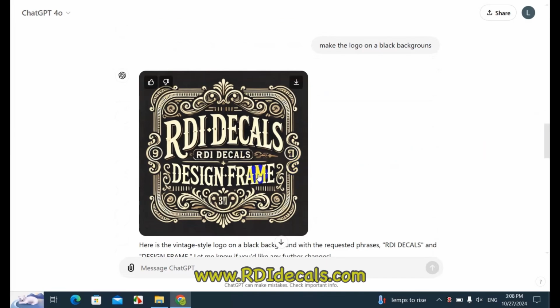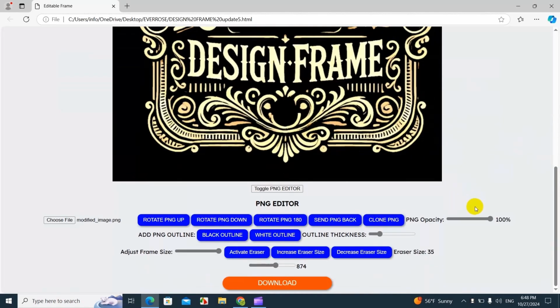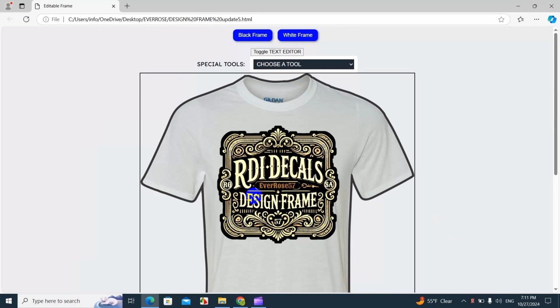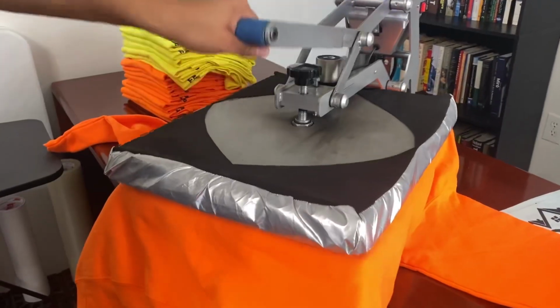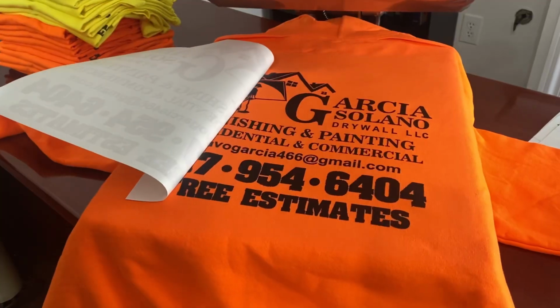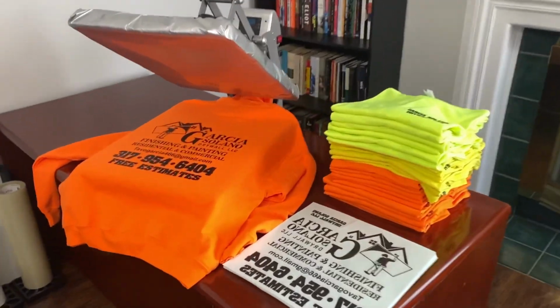Today I'm very excited because I'm actually gonna do something that I have never done before. I'm gonna work on a design, our design, using AI, because recently I've been watching a lot of videos of people using AI to make their designs, and I have actually tested this, but I came to a conclusion. These designs are really good for people that want to start their own branding, certain specific designs, Christian designs, all kinds of designs. However, for the type of business that we run, this is good, but it's not always going to work because we sometimes get customers that want a very specific design that only software can do.